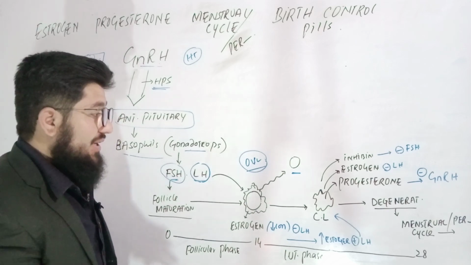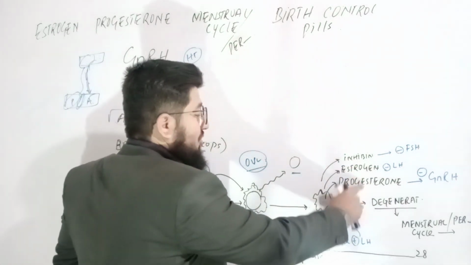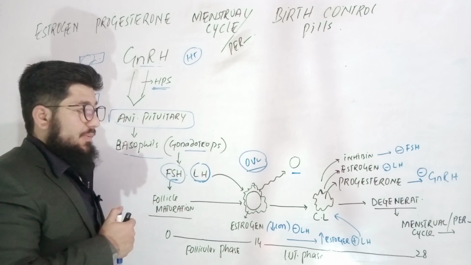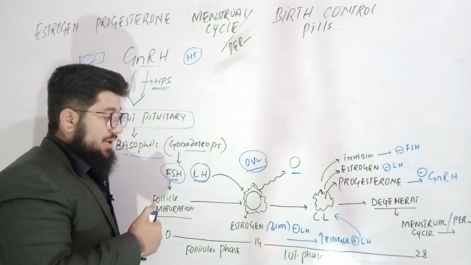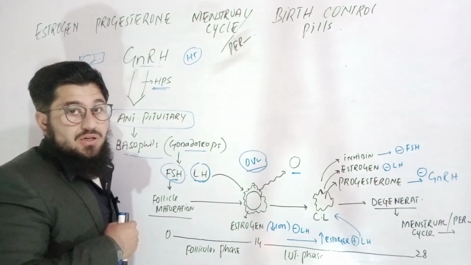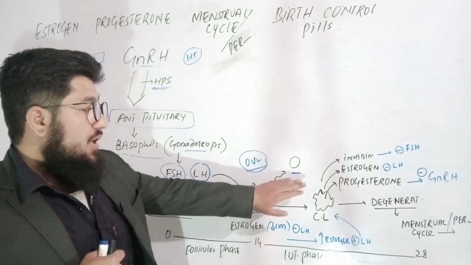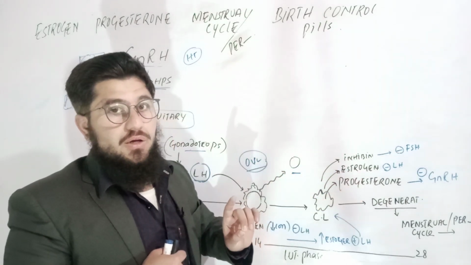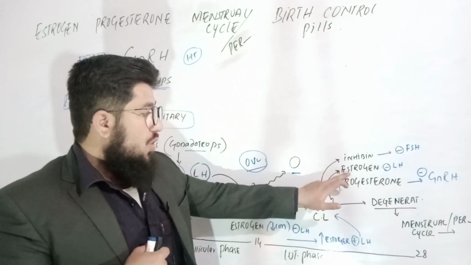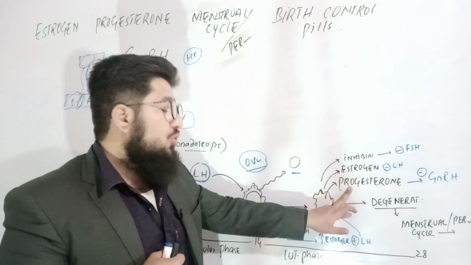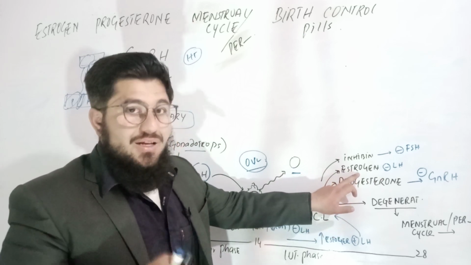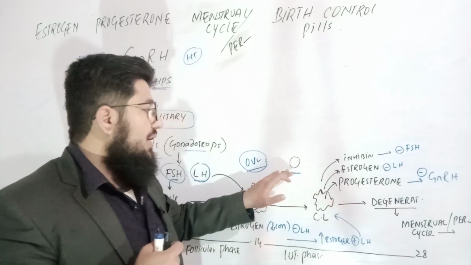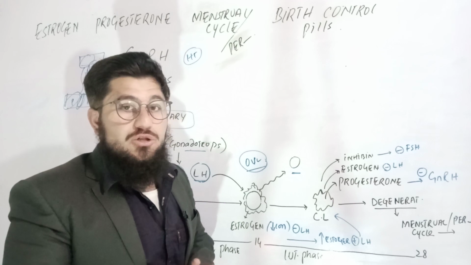Very simple. So we got the understanding now that inhibin, estrogen, and progesterone are stopping the entire path. Now why is this happening? Guess what? If this ovum gets fertilized, what will happen then? Then in the body, it is a must that the concentration of estrogen and progesterone rises. According to textbooks, when estrogen and progesterone are in high concentration in the body, they will increase the chances of pregnancy.